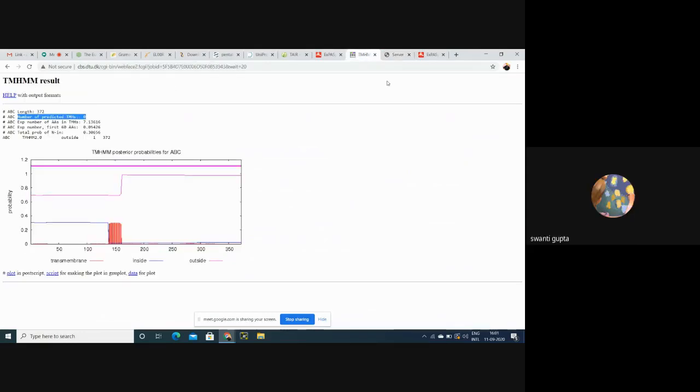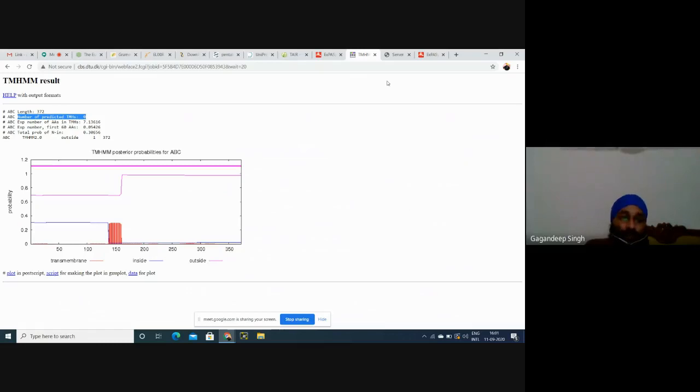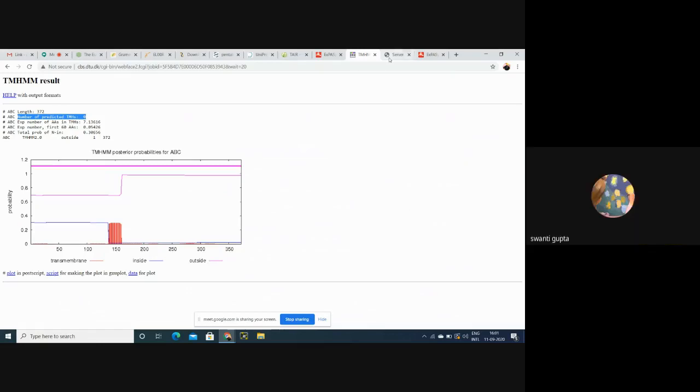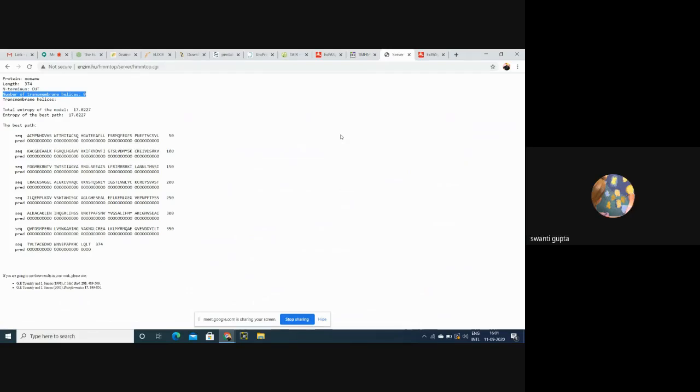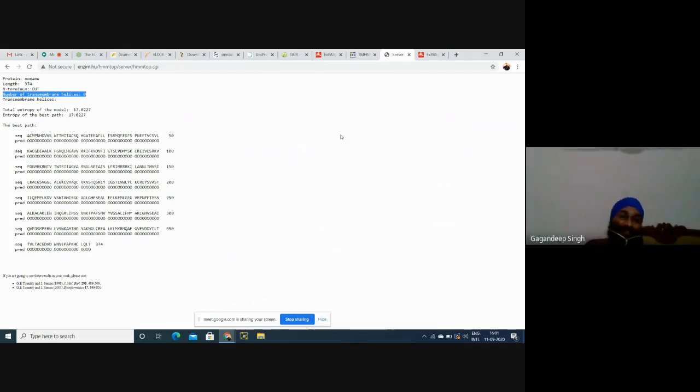And so what was 000 in this HMM top? It is showing the same sequence. No, what's in your HMM top? So this is just the sequence, and this is a prediction. Okay, this is the prediction.